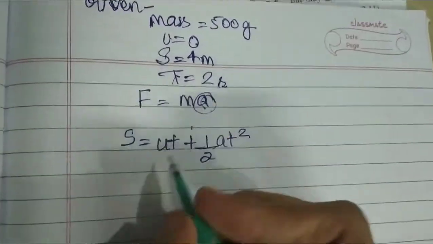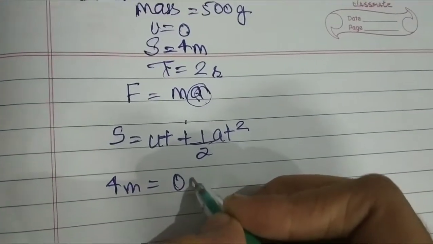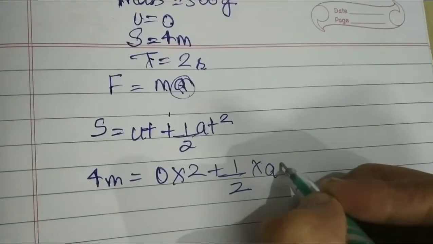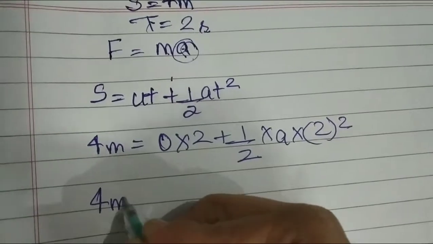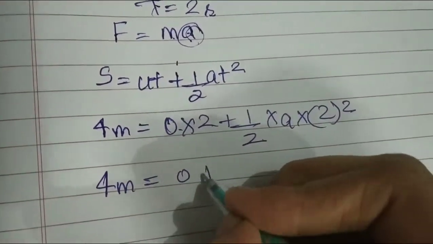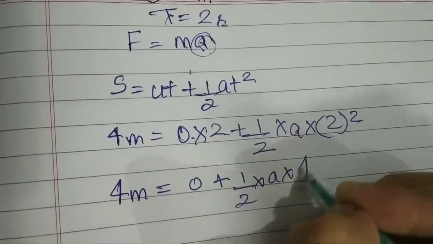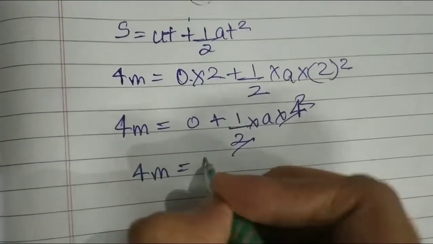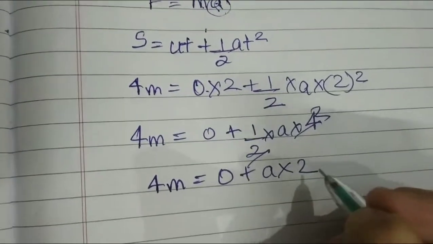Okay, so s is equal to 4 meter, u is 0, t is 2, plus 1 by 2 into a, which we don't know, and t is 2 square. Now solve this. 4 meter equals 0 into 2, that will be 0, plus 1 by 2 into a into 2 squared, which is 4.